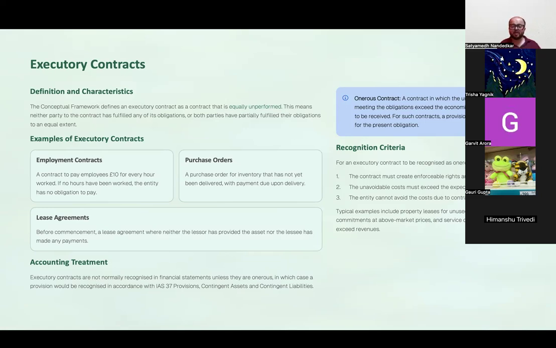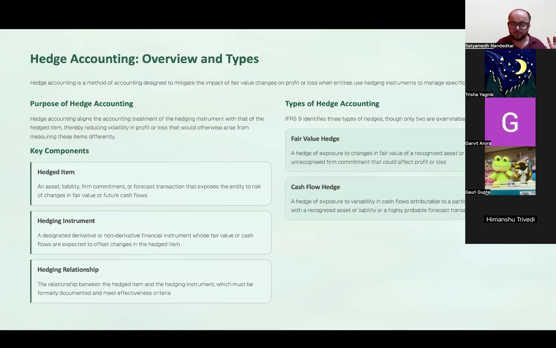See, a futures contract could be termed as an onerous contract. Why? In certain circumstances, there is a possibility. See, futures contract में आपके पास choice नहीं है. Like an options contract has a choice whether you want to exercise the option or you want to let it lapse. In case of a futures contract, you don't have a choice. आपको वो contract fulfill करना ही पड़ेगा, even if it is not beneficial for you. In that case, it could become an onerous contract where the cost of completing the contract is more than the benefit you derive from it.